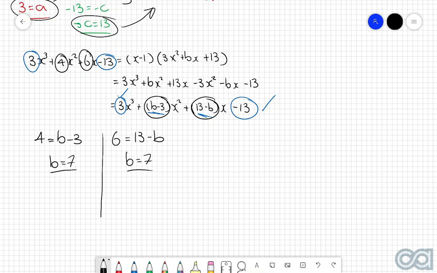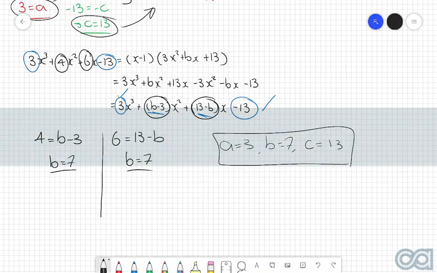Now, when you're doing these types of questions in practice, it's not necessary to go about solving for both of these different equations. However, if you want to be 100% certain that you've done the right thing, then this is a very, very good way of doing that. So then if we just want to quickly summarize our answer, we can say that a is equal to 3, b is equal to 7, and then c is equal to 13.